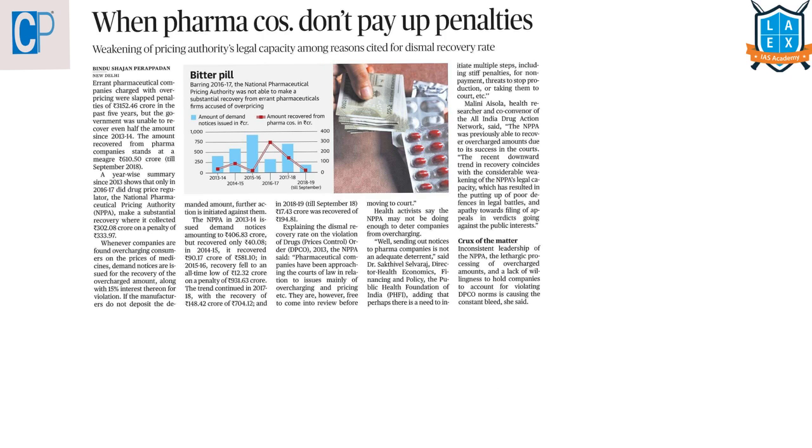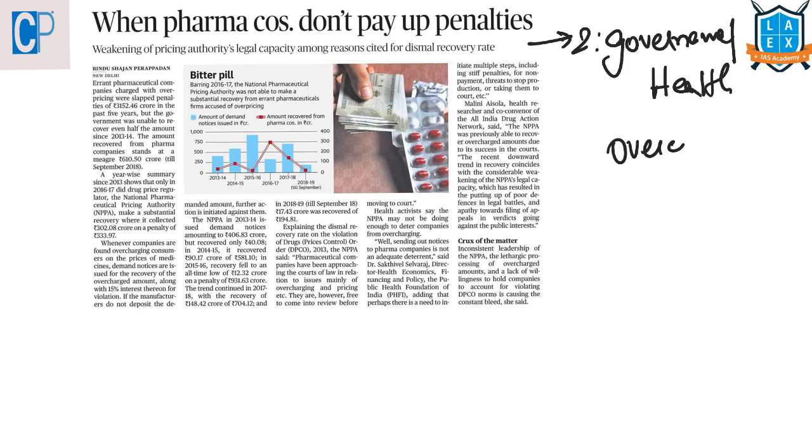The next article is when pharma companies don't pay up penalties. This article comes under GS paper 2 under the topic of governance, and the subtopic here is issues related to health. The entire article is about the pharmaceutical companies which have overcharged, that means who have charged overprices for their drugs, and those companies were slapped with penalties. But the problem here is the government had failed to recover the penalties that were imposed on these pharmaceutical companies.